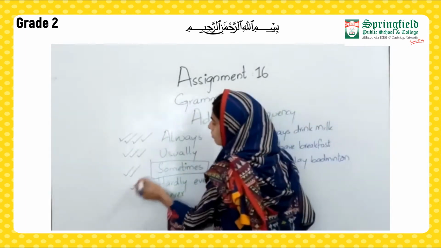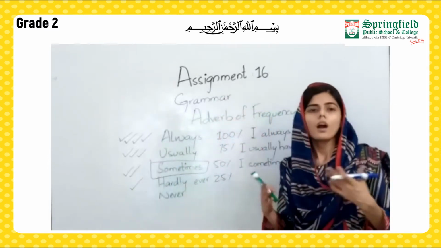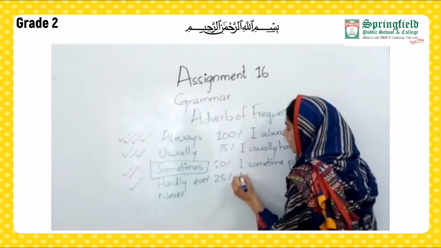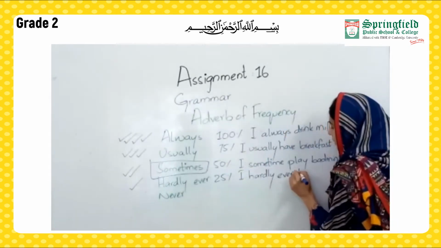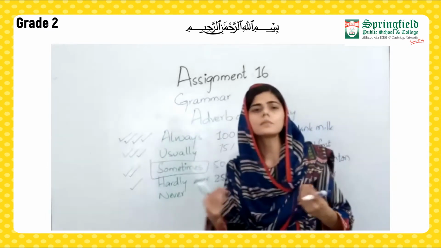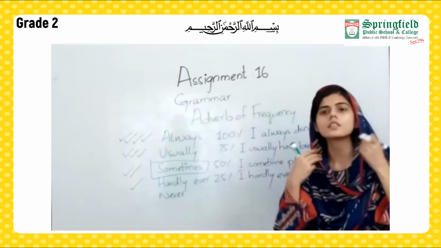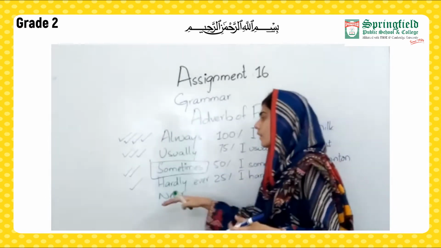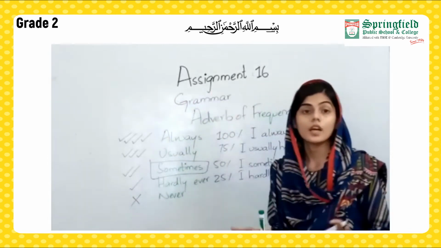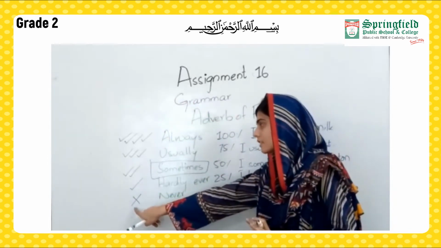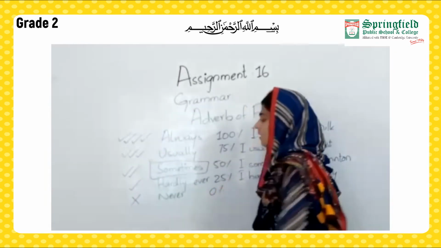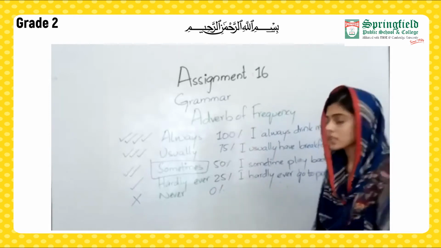Hardly ever, it is something that is hardly ever, once in a blue moon. Like, I hardly ever go to parties. Something that I mostly don't prefer to do, but sometimes, only once, hardly ever. Never. Now, never is something that I don't like to do. Never ever. The cross indicates that this is happening never. Now, here we have got 0%. I never fight.